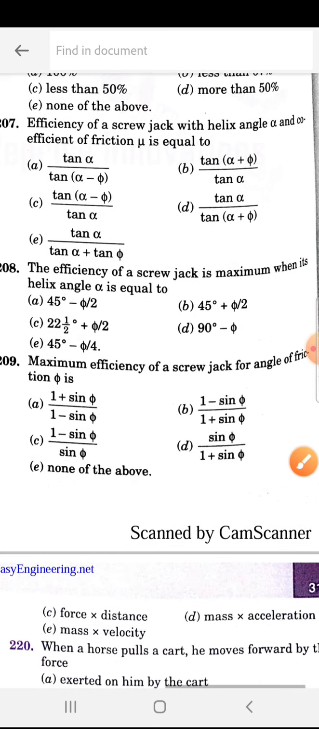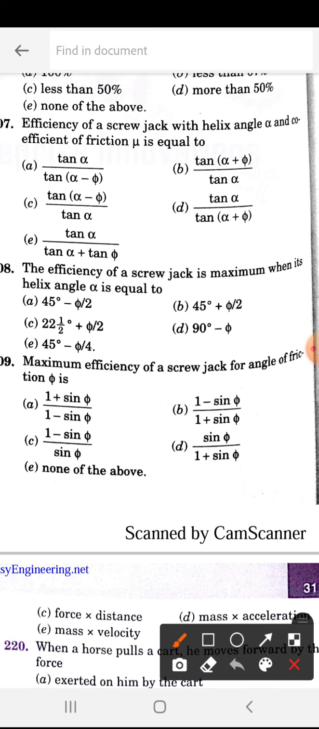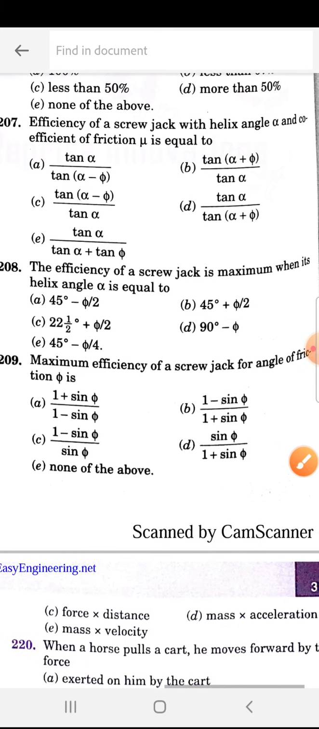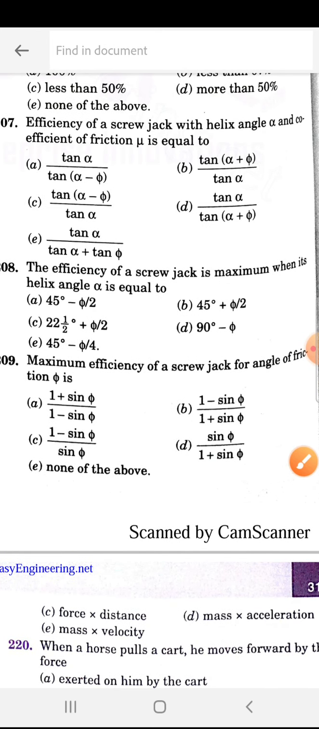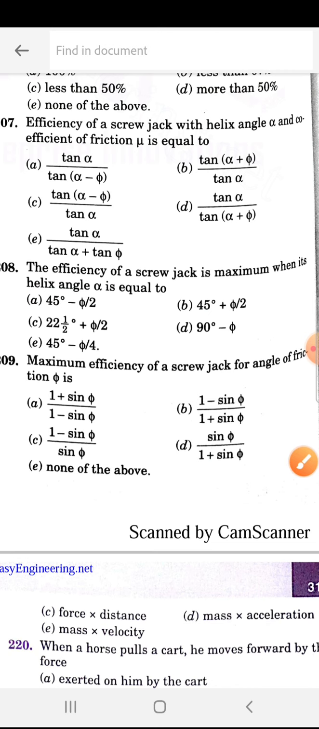Efficiency of a screw jack with a helix angle alpha and coefficient of friction mu is equal to tan alpha by tan of alpha plus phi. Important question. 207 is D. 208. The efficiency of a screw jack is maximum when its helix angle alpha is equal to 45 minus phi by 2. Important question.